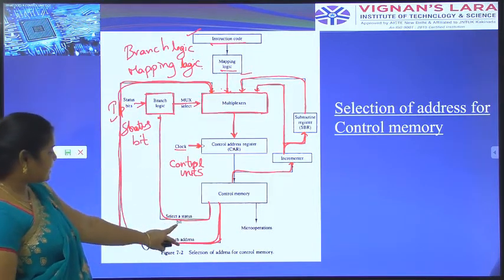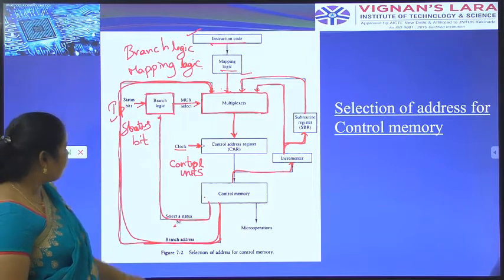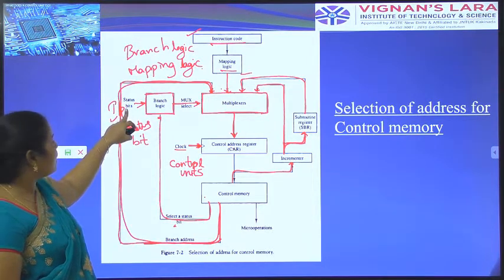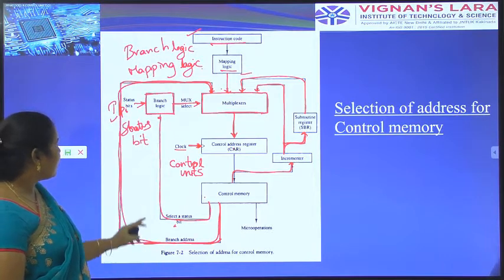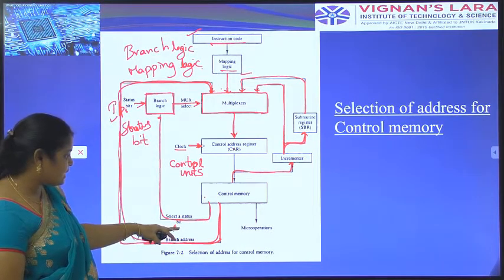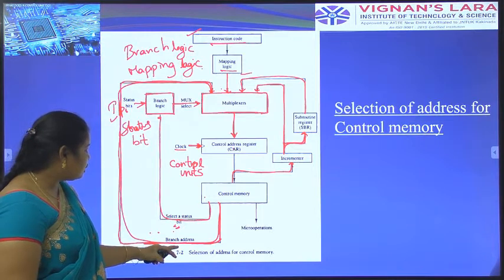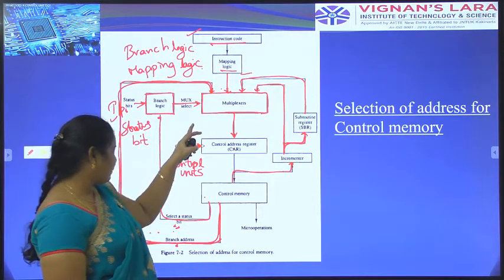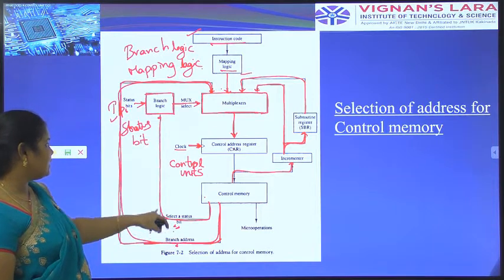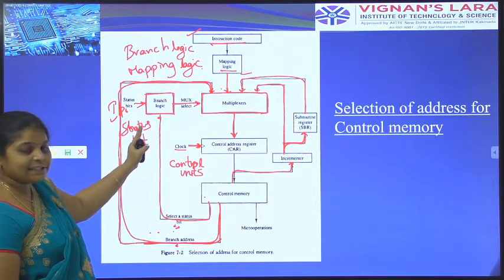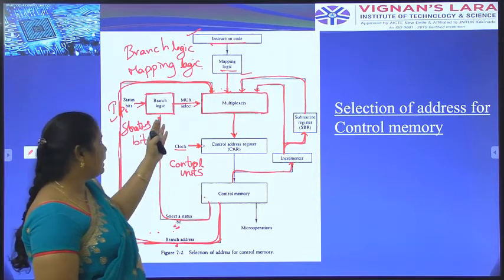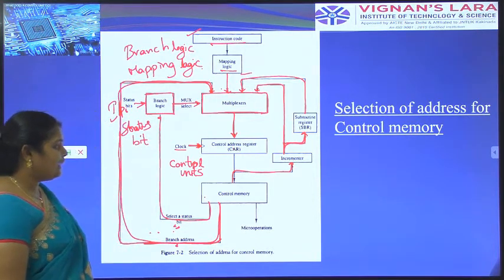Here the selected status bit is coming from control memory, and also the input status bit is coming from the control memory. Here also the branch address is coming from the control memory to the multiplexer. Here the selected status is transferred to the branch logic. In the branch logic, we have to identify that address and the status bit, and transfer to the multiplexer.